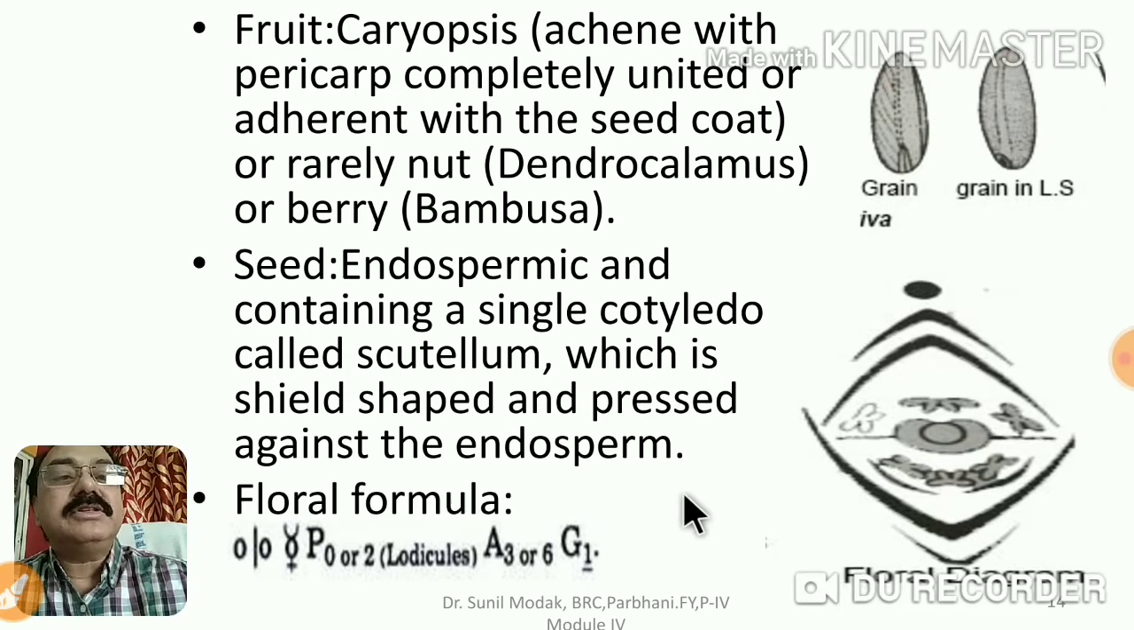This is the floral formula: zygomorphic, bisexual, perianth. You can see sometimes no perianth, no lodicules, or sometimes two, they are called lodicules. Androecium 3, stamens are free.